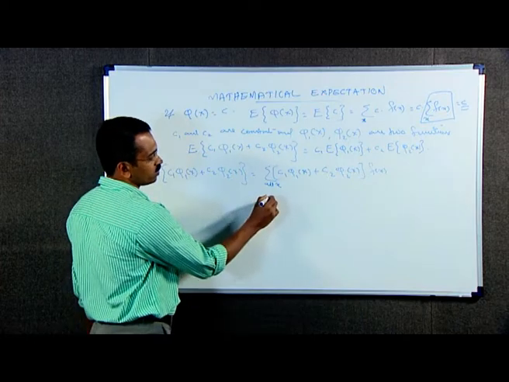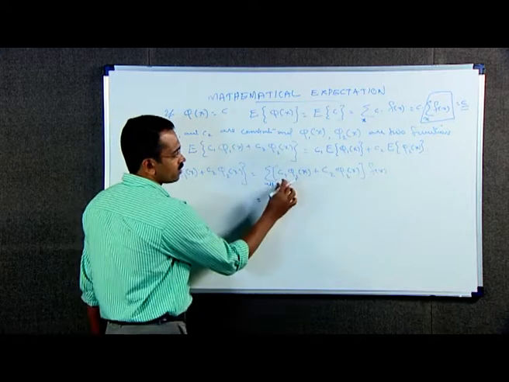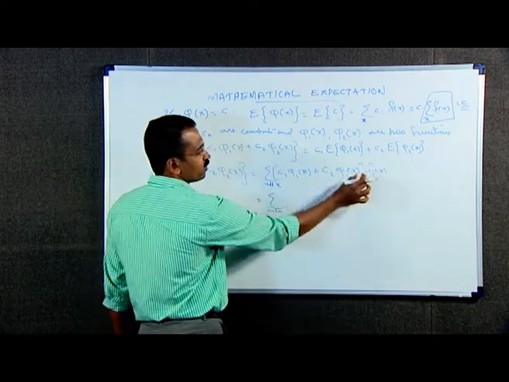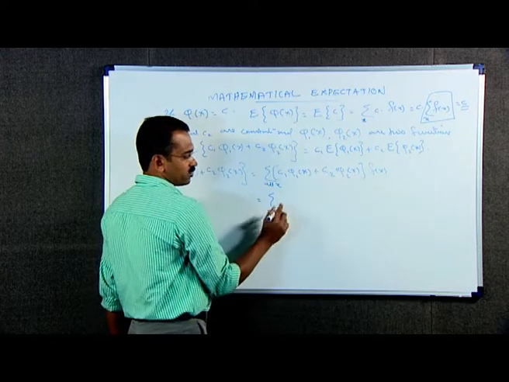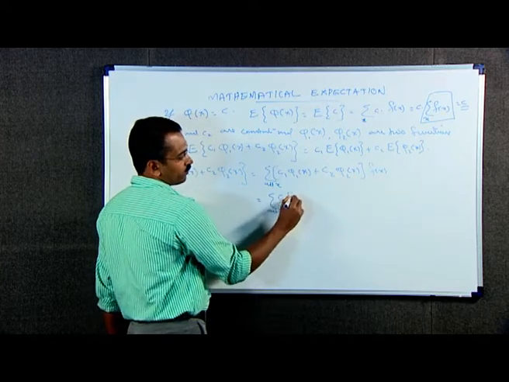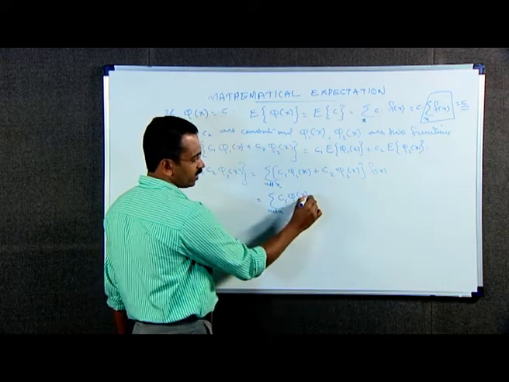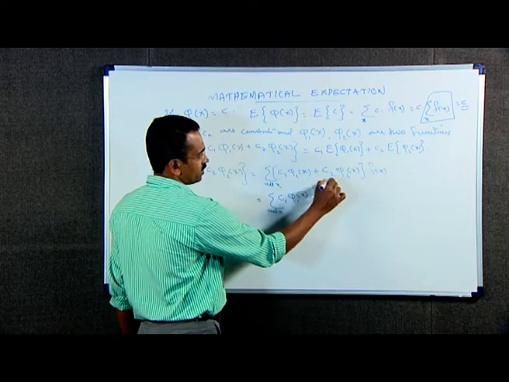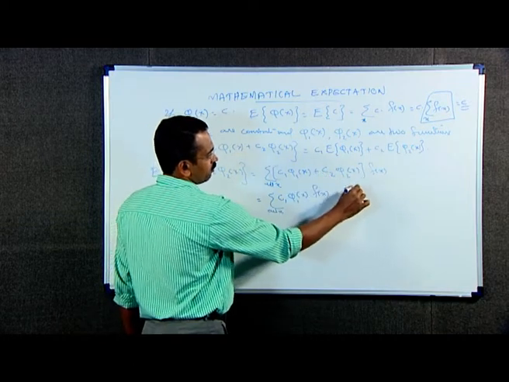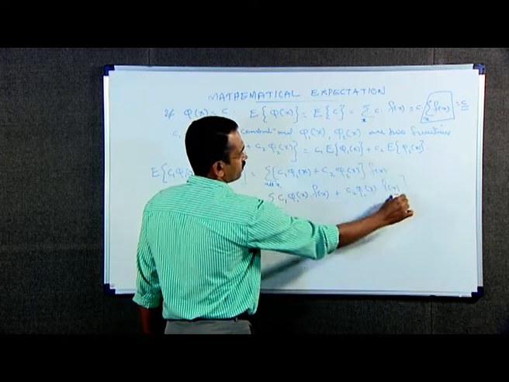This is equal to summation over all values of x of C1 phi 1 of x into f of x. We just open this square bracket, we get C1 into phi 1 of x into f of x plus C2 into phi 2 of x f of x.